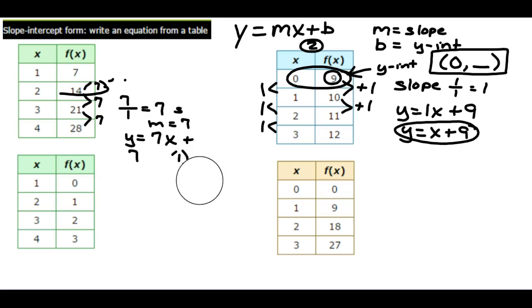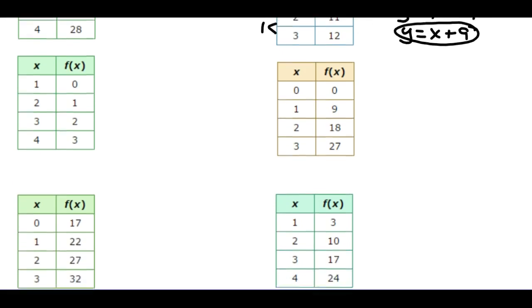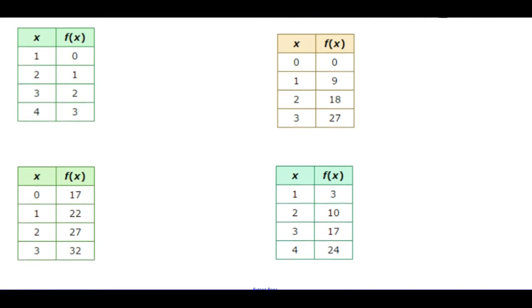The next table, the first thing I like to do is look to see if I have the y-intercept. So I look at table number 3, and I do not have the y-intercept because I do not have that 0 value. Now if I follow the pattern, if I see that there's a pattern, I can make this easier just by looking at the pattern. Because I know if I have the 0 that I've got my y-intercept. And I know when I look at this, y'all help me out, how is y changing? How much is it changing every time? By 1, by a positive 1, it's adding 1. So that tells me that's what the slope is.